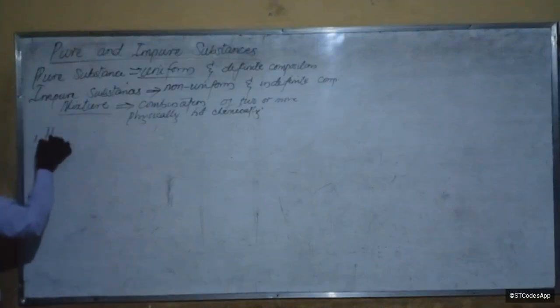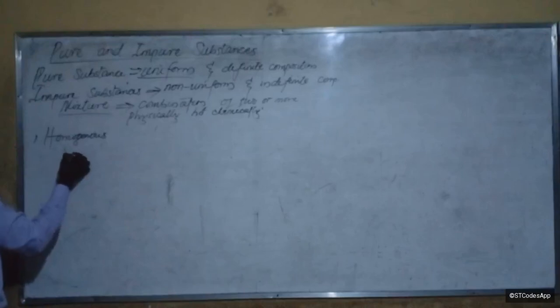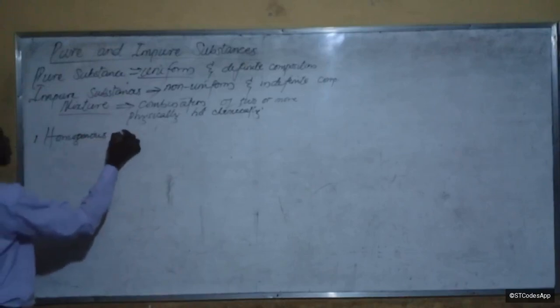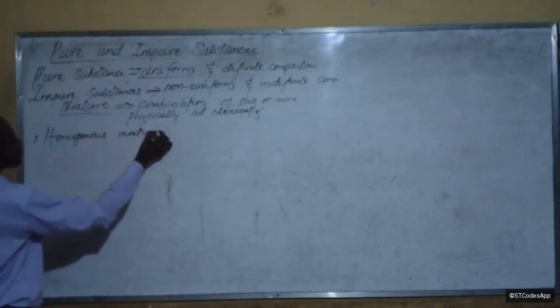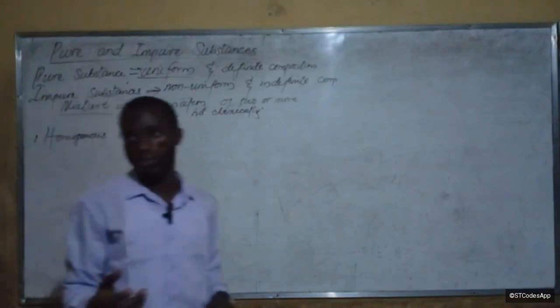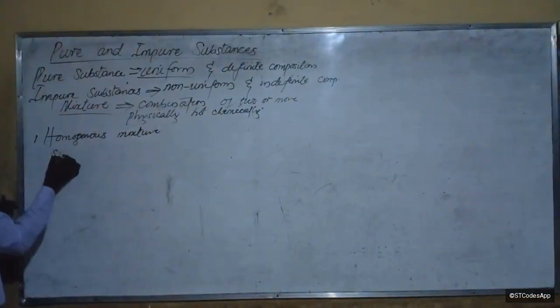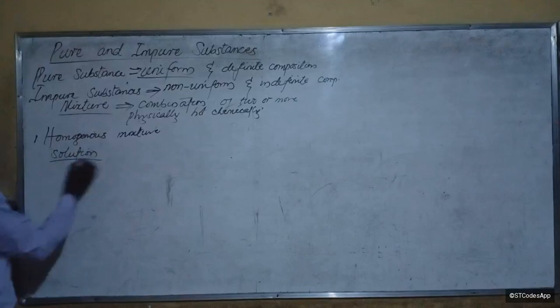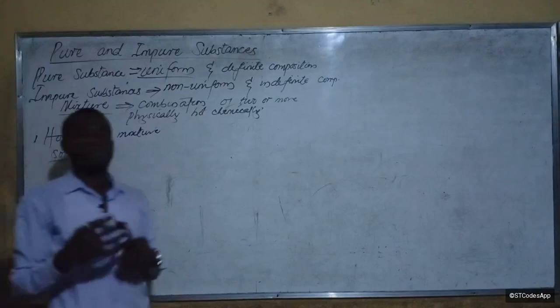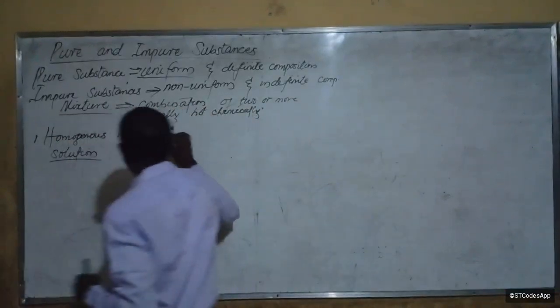Number one, we have the homogeneous mixtures. Now, when do you call a mixture homogeneous? In fact, we said homogeneous mixtures are the ones we call solutions, right? And that's because they have uniform composition.